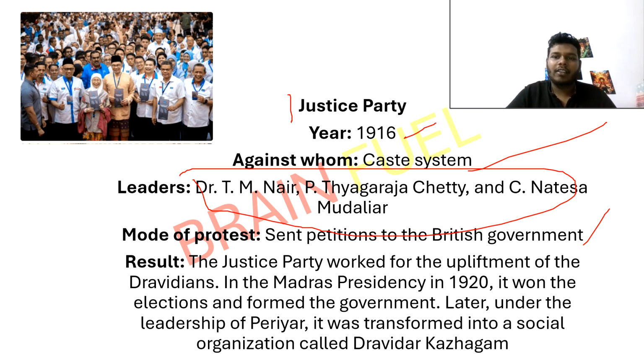Later, under Periyar's leadership, the party became a social reform group called Dravida Kazhagam, which focused on ending caste discrimination and promoting self-respect. The Justice Party was one of the first political movements in India to challenge caste-based inequality through democratic means. It helped pave the path for reservation policies and social justice reforms in South India.